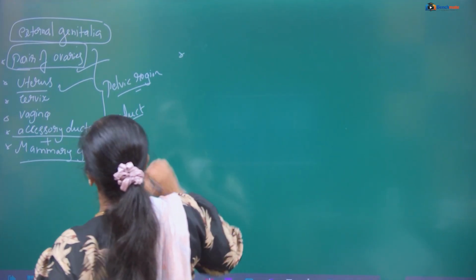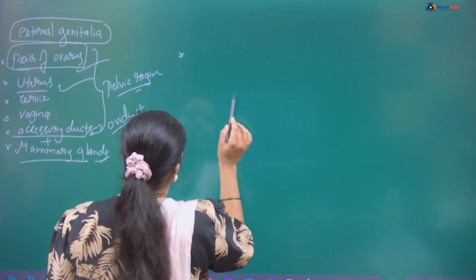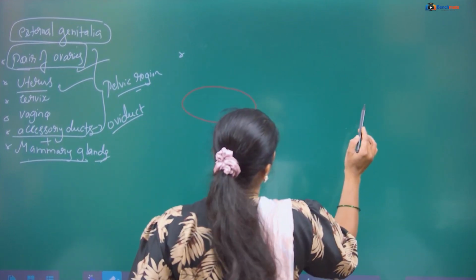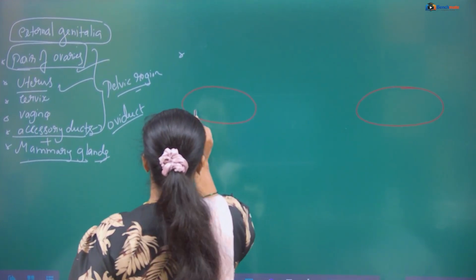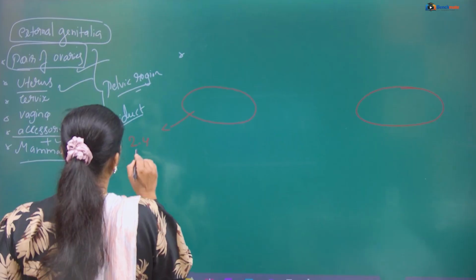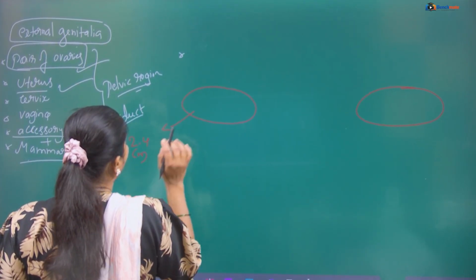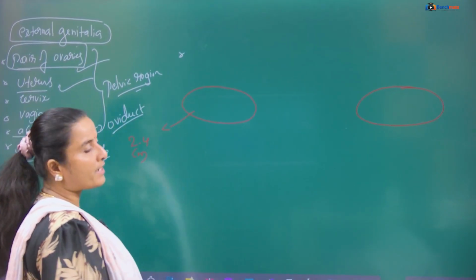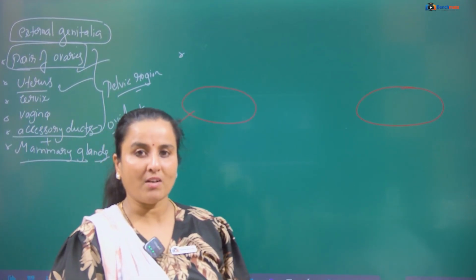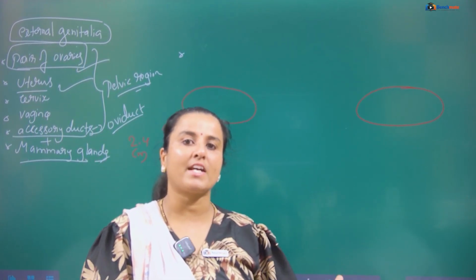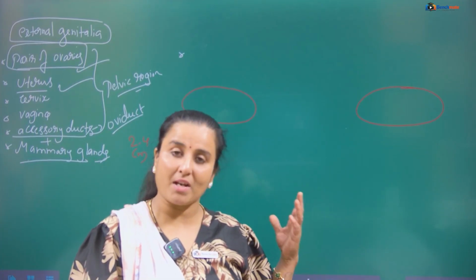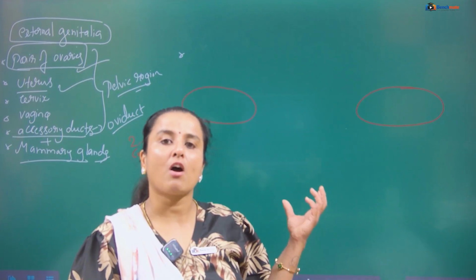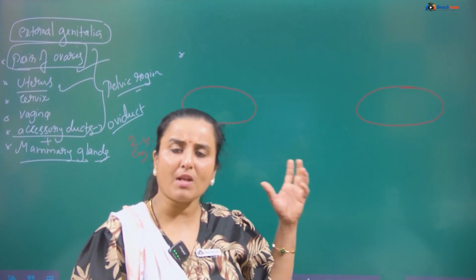First we'll go with the pair of ovaries. The ovaries are almost oval in shape, measuring about 2 to 4 centimeters in length. The two ovaries are situated at the lower pelvic region, on either side of the lower abdomen, and are supported by the ligament.